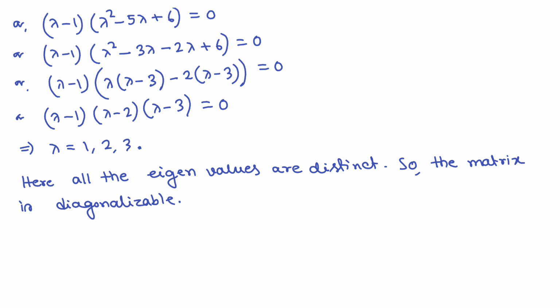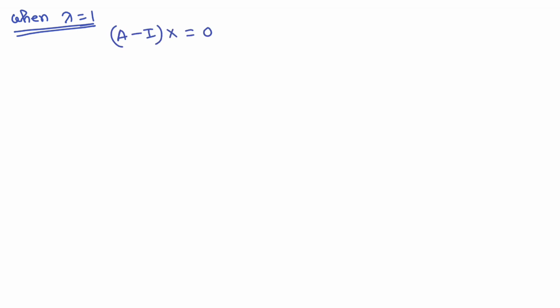Now you have to find out the eigenvector for lambda equals to 1, lambda equals to 2, and lambda equals to 3. Okay, so when lambda equals to 1, so A minus I into x, this is equals to 0. You know how to find out the eigenvector. Just solve with me.